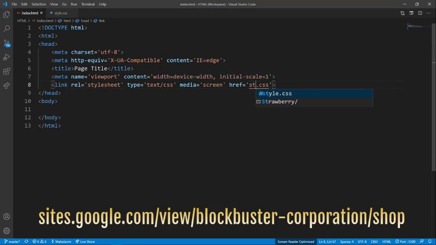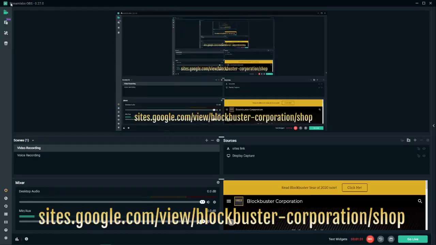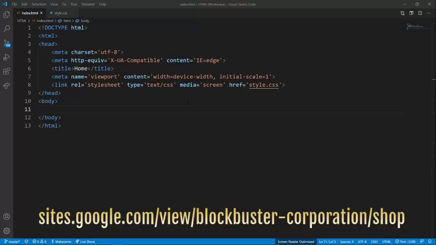I'm going to change the page title to whatever I want, just calling it Home. So let's start with the basic things for a responsive nav bar. I don't know if it will be responsive, but yeah, it's a nav bar.